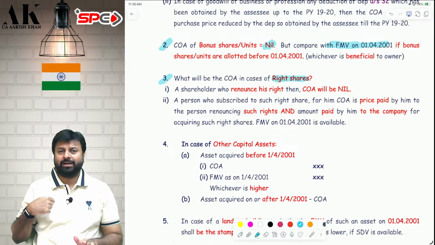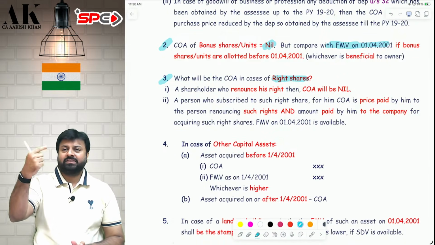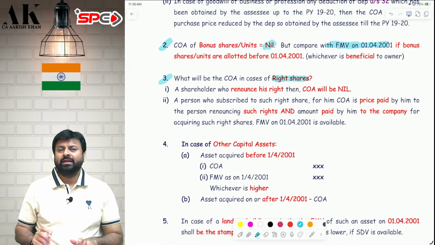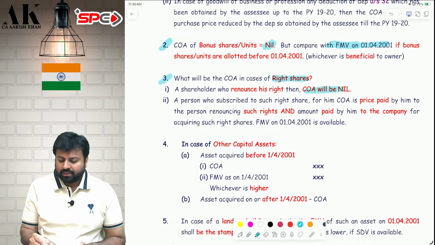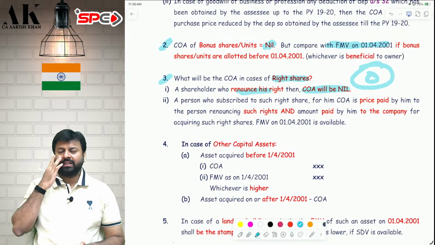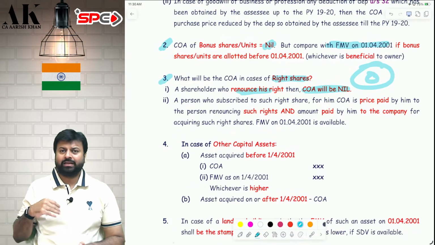So how will I be subject to capital gains? FVC is the amount received on renouncement. Say 10,000 rupees is my FVC. Minus what is the cost of acquisition? The cost of acquisition of renouncing the right is nil. Therefore, the entire 10,000 rupees will be subject to capital gains in my hand.